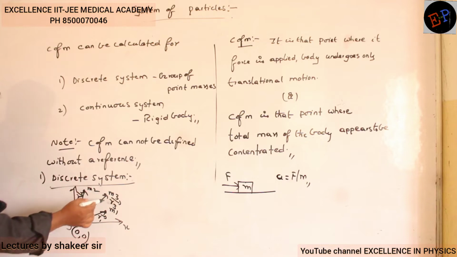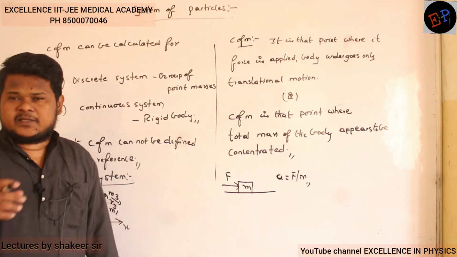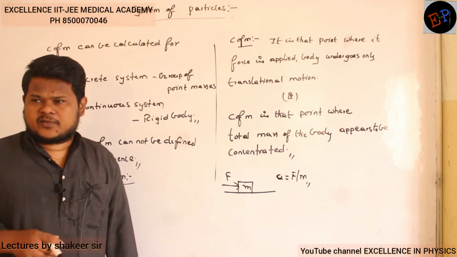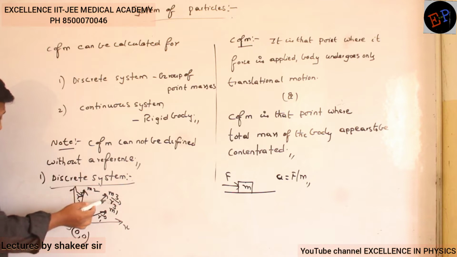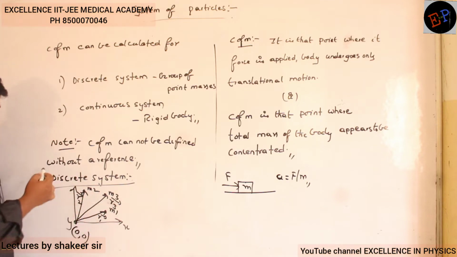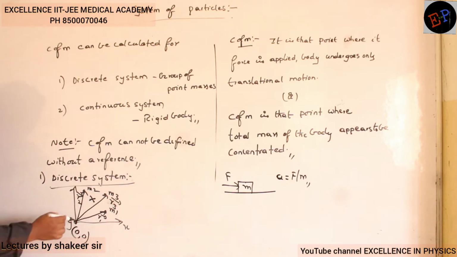For these three masses, center of mass will be present somewhere at one point. Even for point masses we can calculate center of mass. So let us consider that for all of these three masses, center of mass is present somewhere here. From the origin, this center of mass is present at a distance of r center of mass.